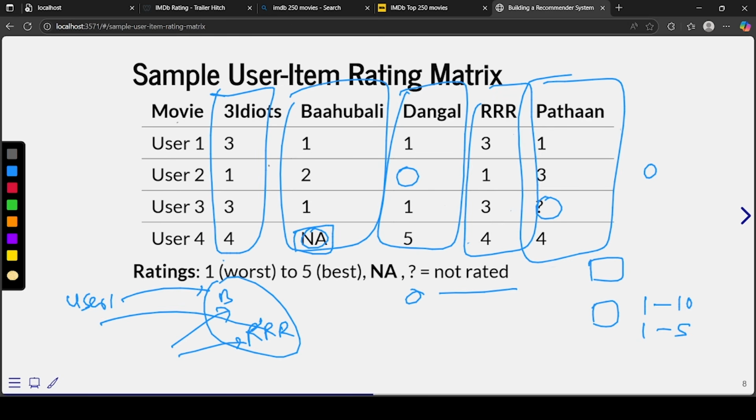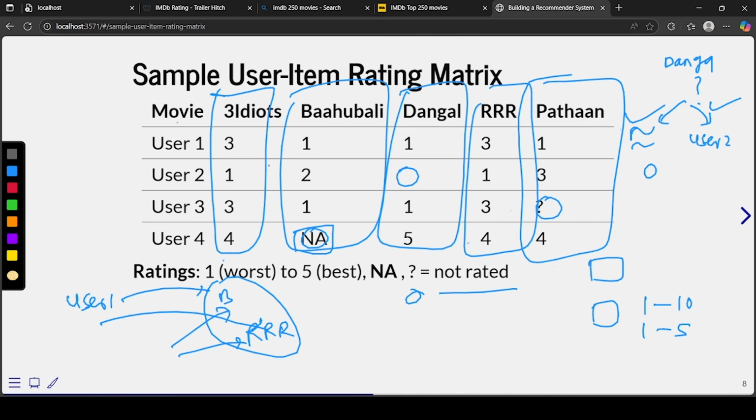So our task is: is user 2 going to like Dangal? That is the task. So will user 2 like Dangal or not? Now, one way is to figure out which movies are similar to Dangal. Another way is which user is very similar to user 2. So these are the two tasks we have to do. Either way you can do it, both ways are valid and both are being used. You just require one way to give a prediction.